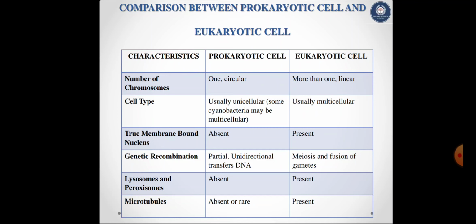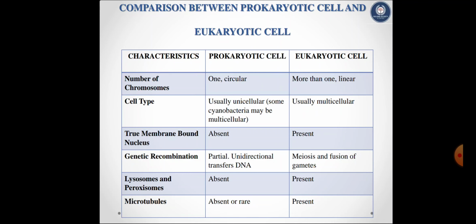Cell type of prokaryotic cell is usually unicellular, some cyanobacteria may be multicellular, and in eukaryotic cell, cell type is usually multicellular. True membrane-bound nucleus is absent in prokaryotic cell and present in eukaryotic cell. Genetic recombination in prokaryotic cell is partial, unidirectional transfer of DNA, and in eukaryotic cell, meiosis and fusion of gametes.